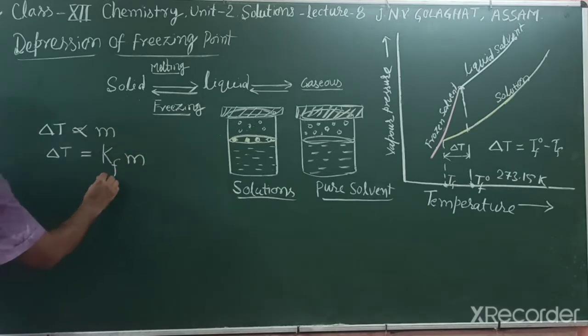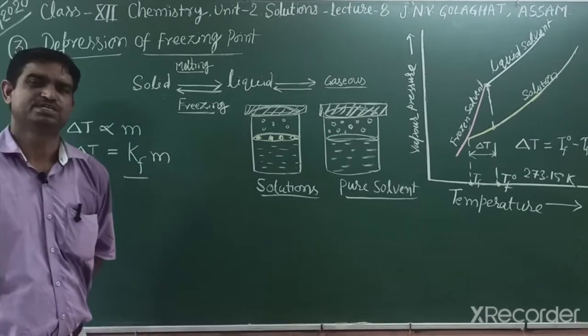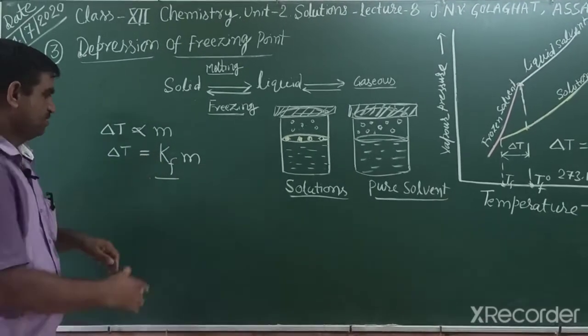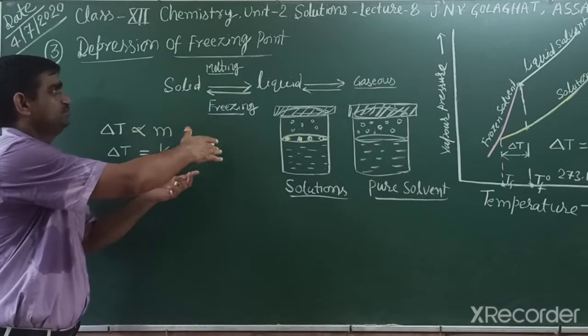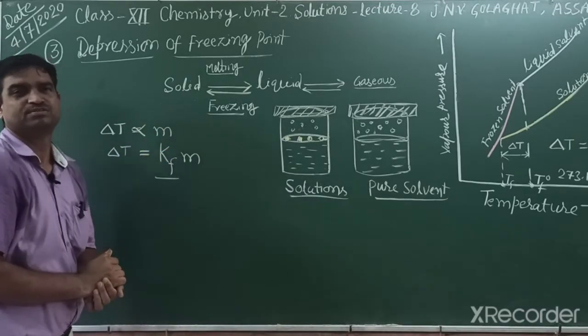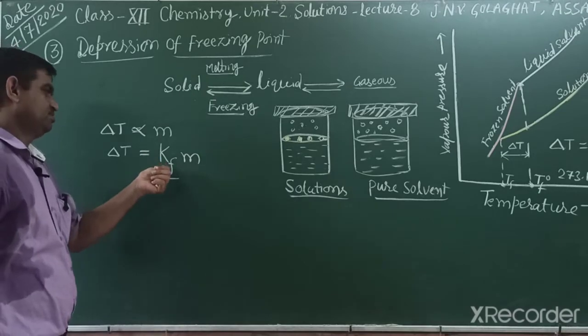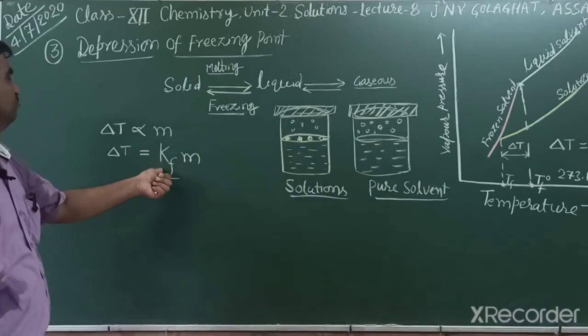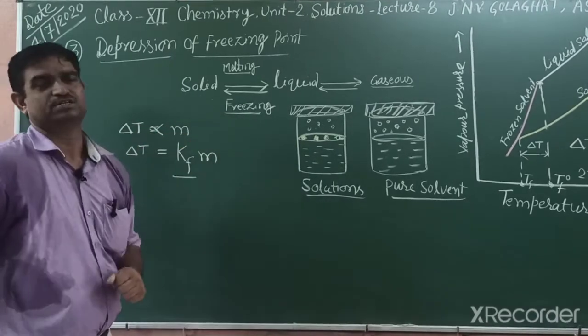What is Kf? Kf is the proportionality constant. You can say it is the molal depression of freezing point constant. This is the cryoscopic constant, or you can say the molal depression constant.